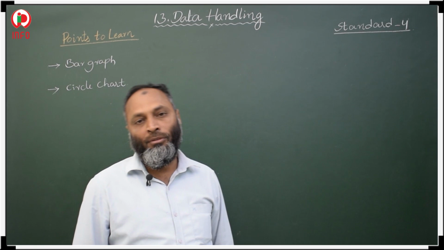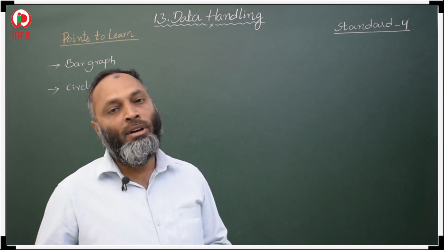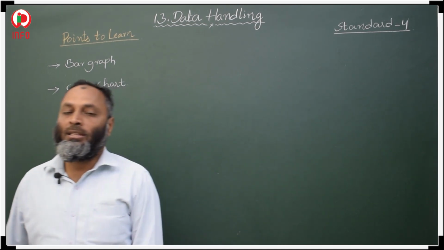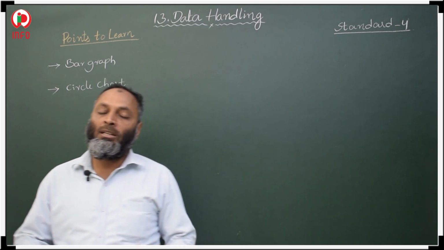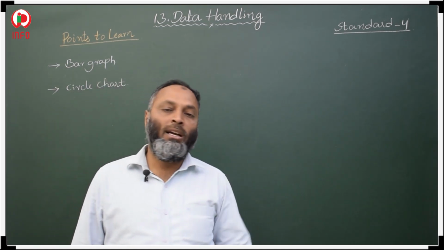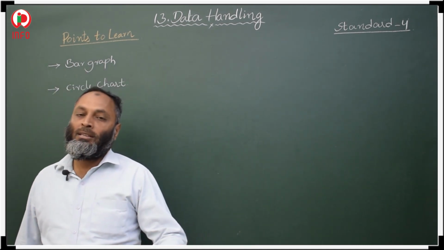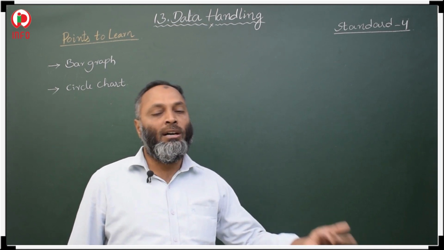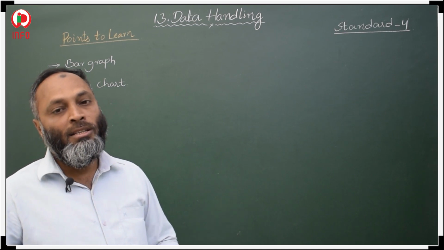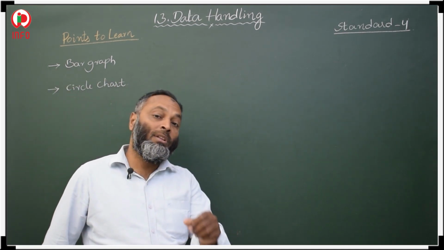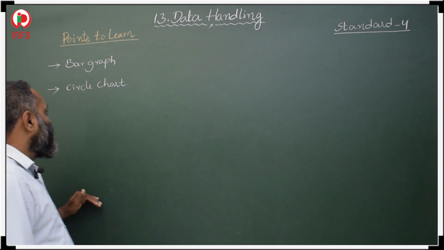What is a bar graph? A bar graph is a representation of data in the shape of rectangles, or bars. The width of the rectangles is the same, but the length of the rectangles differs, because the length of the bars depends on the number in the data. According to the data, the length of the bars varies, but the width of the bars is the same. So that is our bar graph.